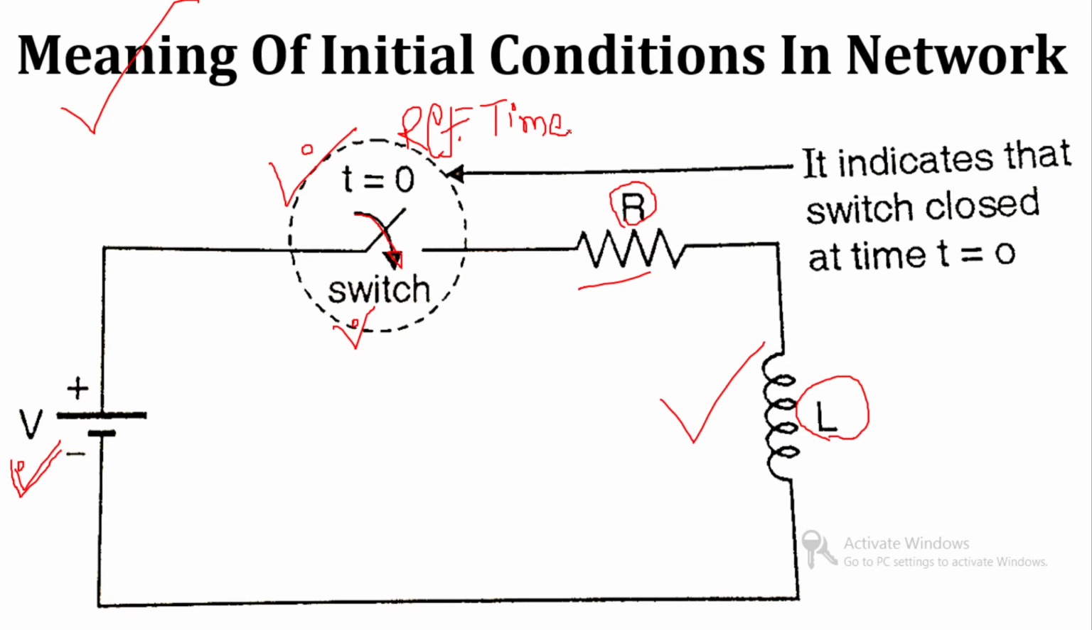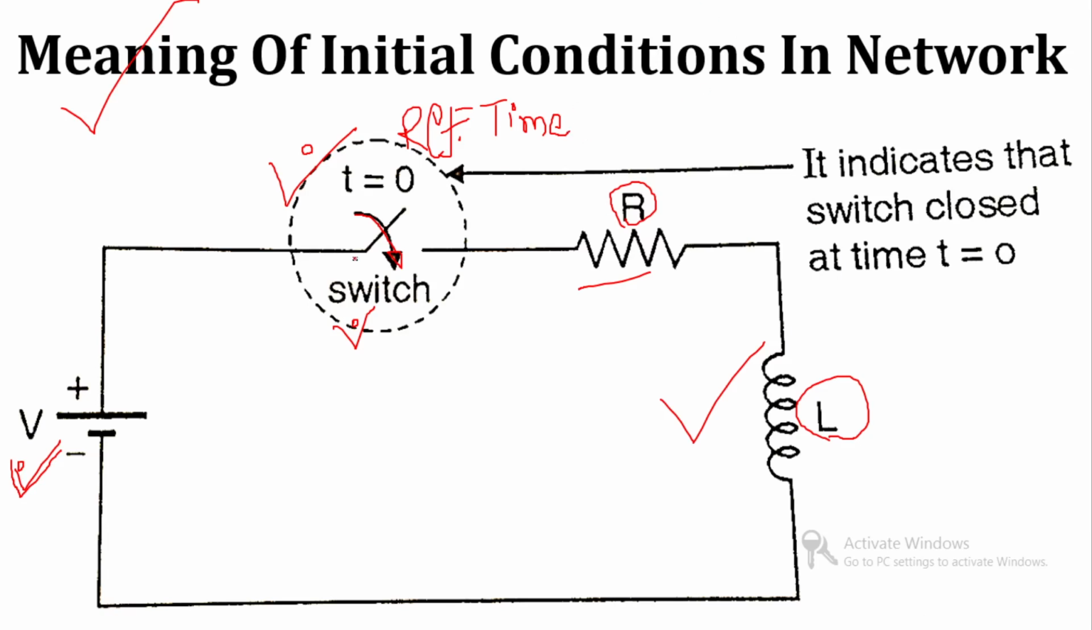We have also assumed that the closing of the switch takes place instantaneously. It means that within zero time the switch is closed. Instantaneously means within zero time the switch is closed. t equal to 0 means at that moment the switch is closed. We have not taken any time period for closing the switch. Instantly it will close.